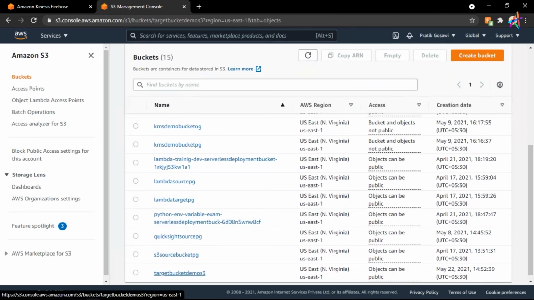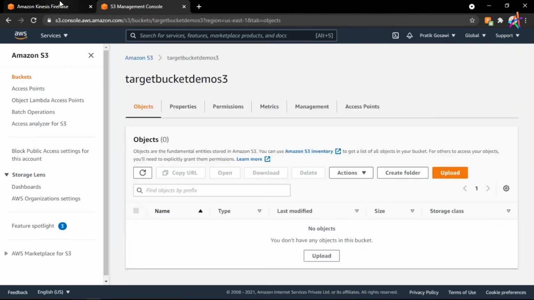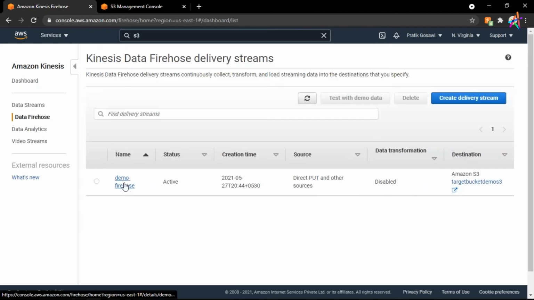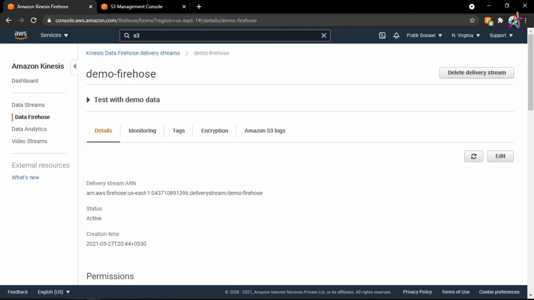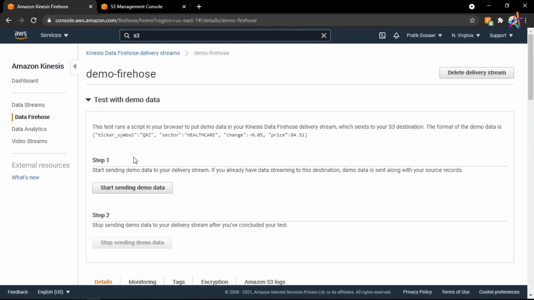I will click on the directory that I've selected, and let us go back to Amazon Kinesis Firehose. Then I will click on this Firehose. Now what I will do is send some demo data. So here I will click on this test with demo data. It will send this data to my S3. Let me start sending demo data.